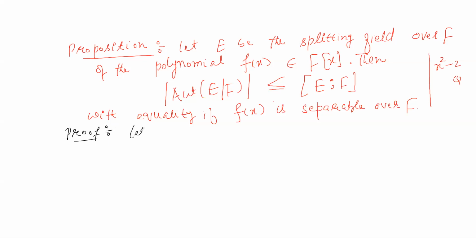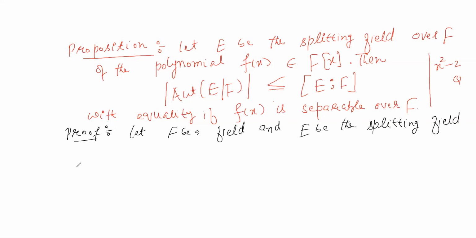So let F be a field, and E be the splitting field over F of some polynomial, say f(x) belonging to F[x].